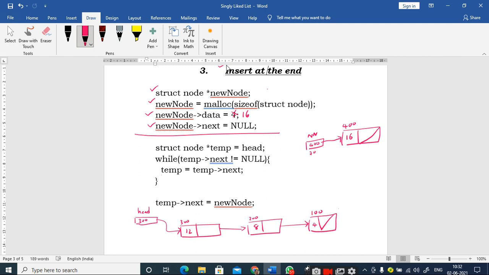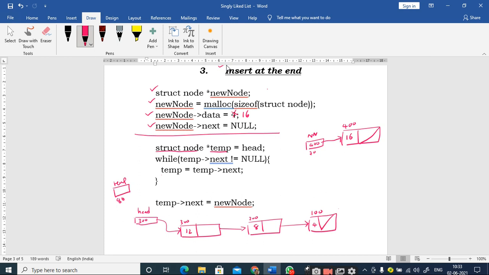So for this purpose I have created a temporary pointer by making use of this statement, that is struct node star temp, and so assume like this, right? So this is temp, and assume that it is created at location 80. It is located at location 80, right? Now what is the value of this temp? Head, sir. Yes. 300, sir. Why? As I told that the pointer should not be left without initialization.